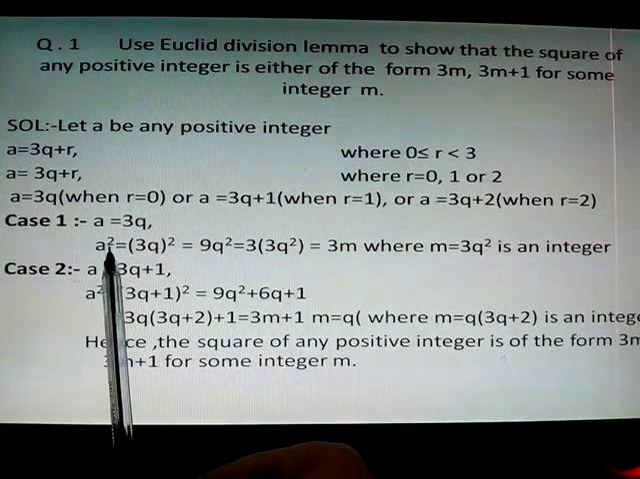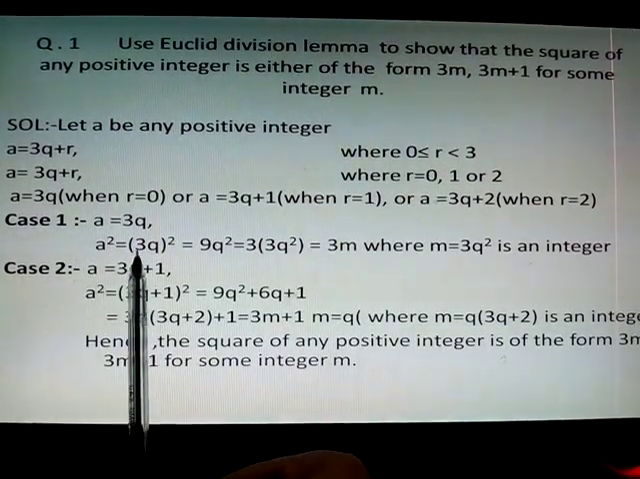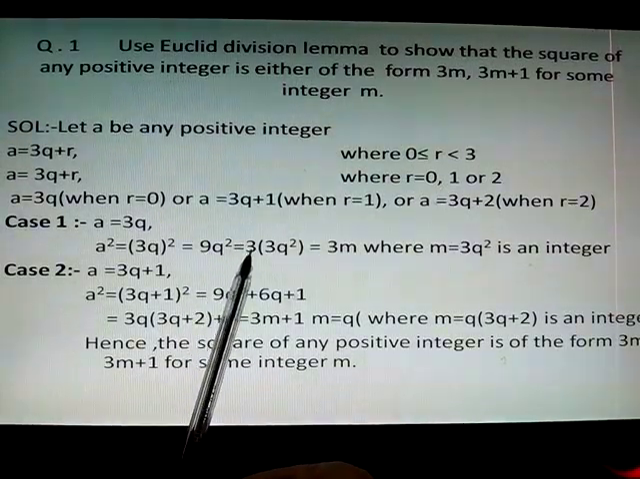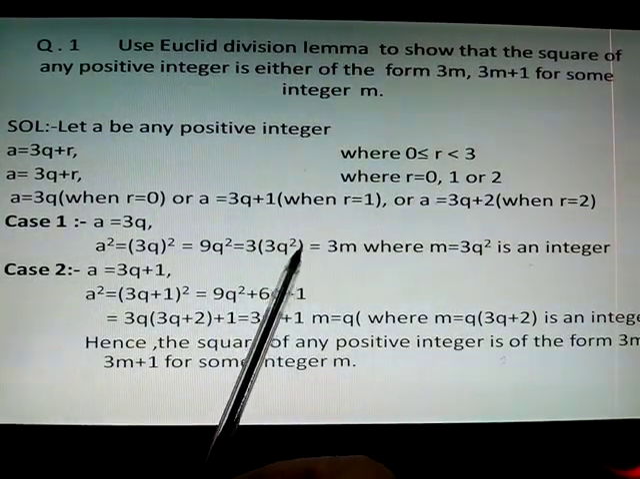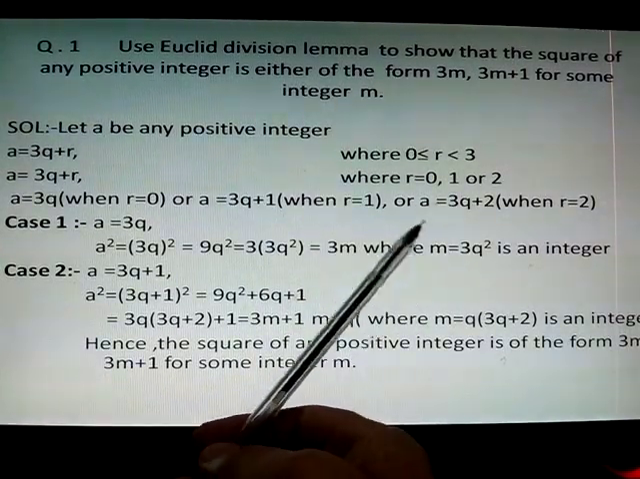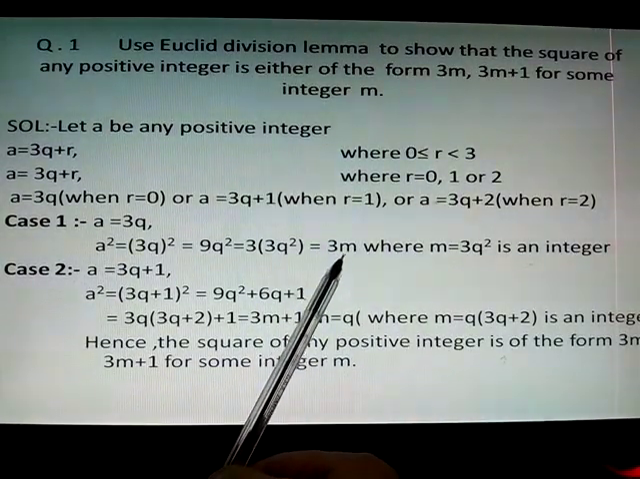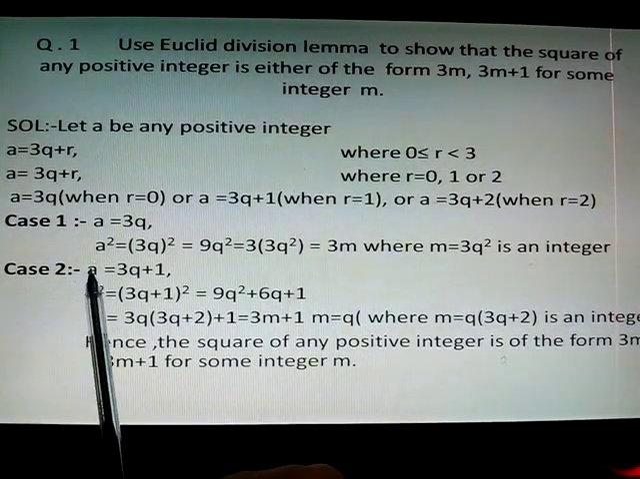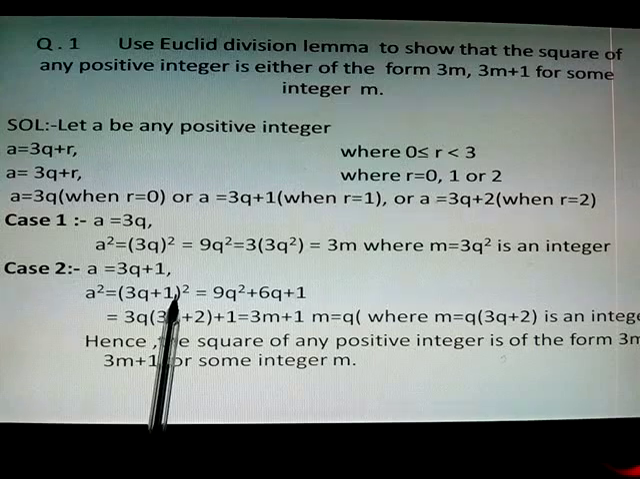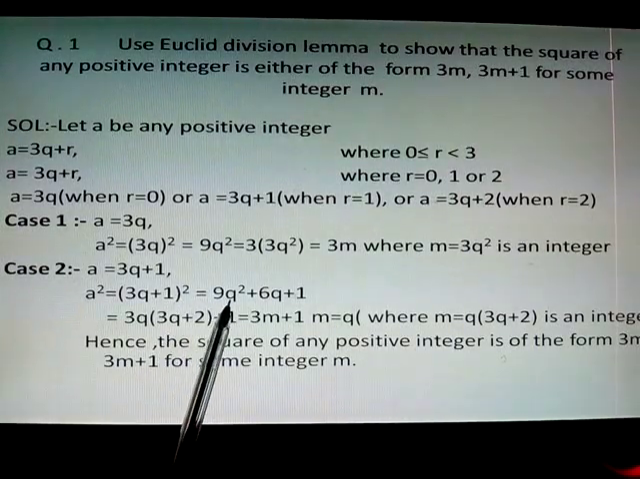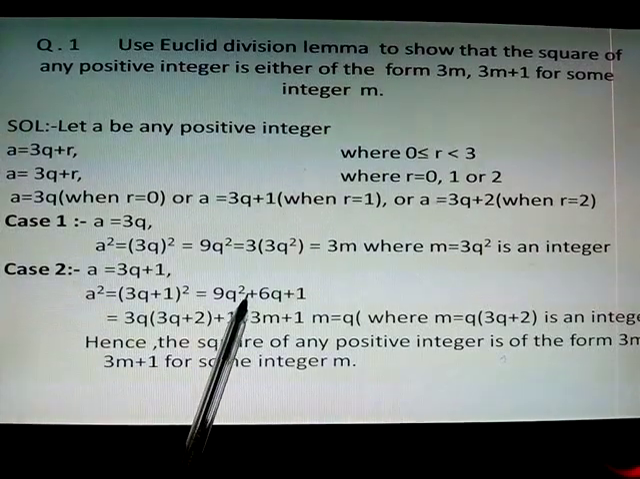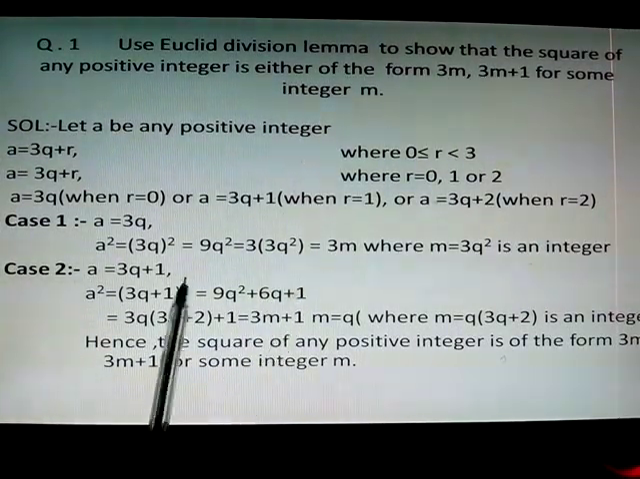So in first case A equal to 3Q, the remainder is 0. Now squaring both sides, A square equal to (3Q) whole square. So it becomes 9Q square, that is 3 into 3Q square. So 3Q square is written as M. So it's 3M. In second case, A equal to 3Q plus 1. A square equal to (3Q plus 1) whole square. So that is A square plus B square plus 2AB: 9Q square plus 6Q plus 1.